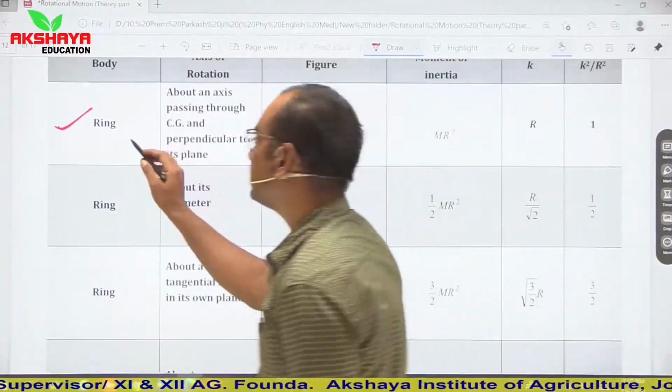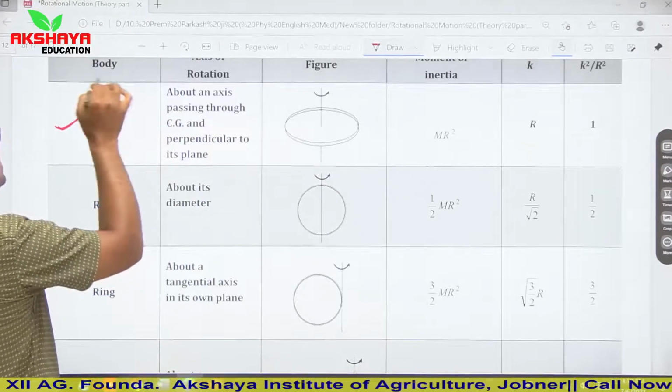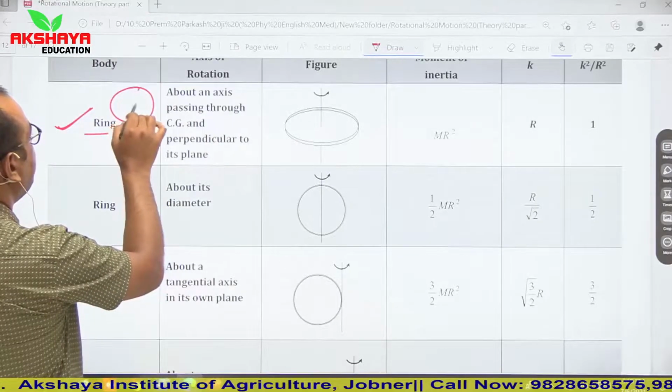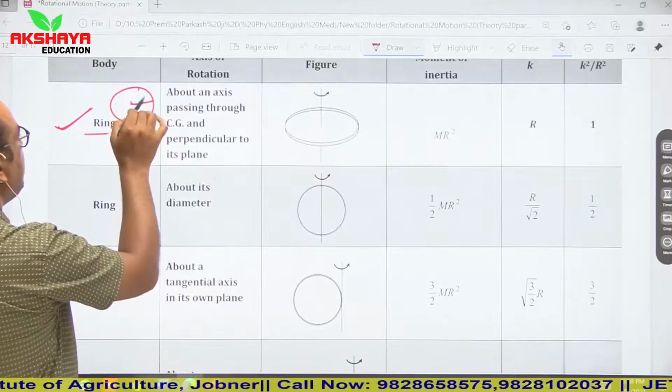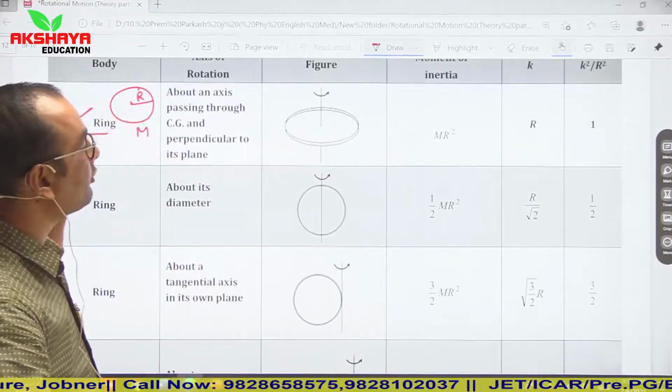So in first case, in case of ring, complete mass is distributed on its outer surface. Let us say its whole mass is capital M and its radius is capital R, which is also the perpendicular distance from the axis of rotation.